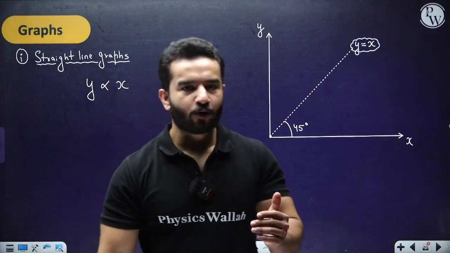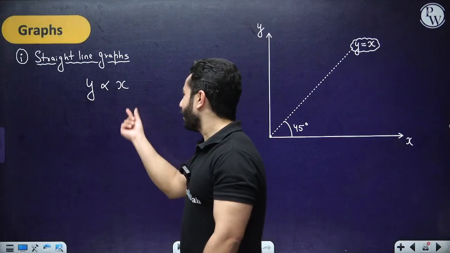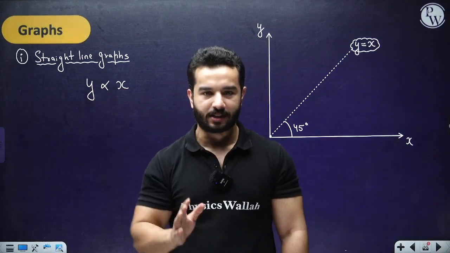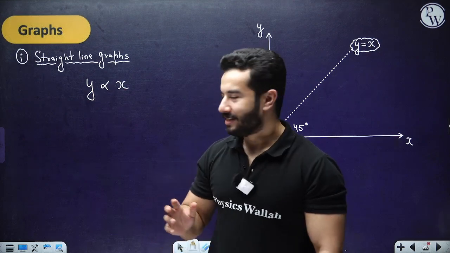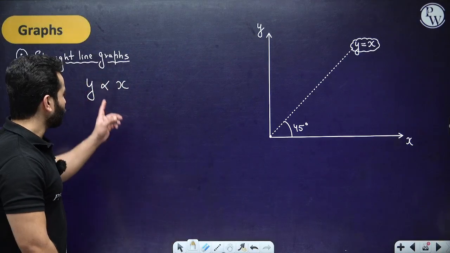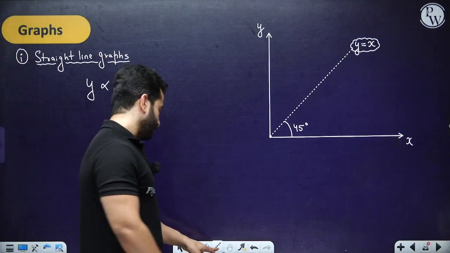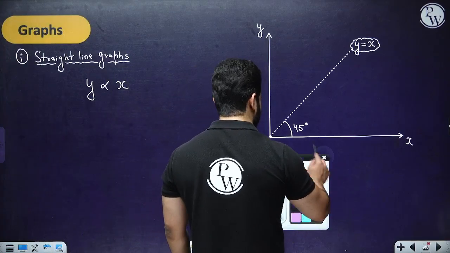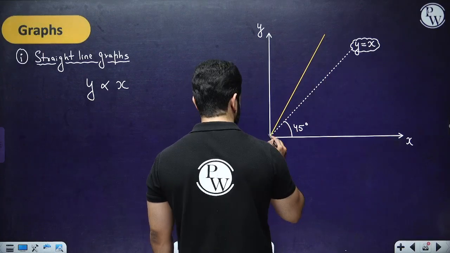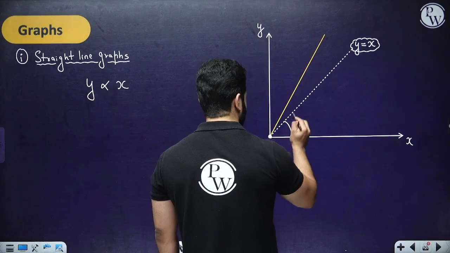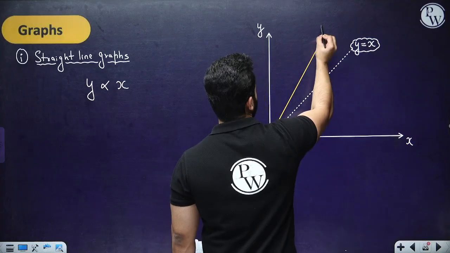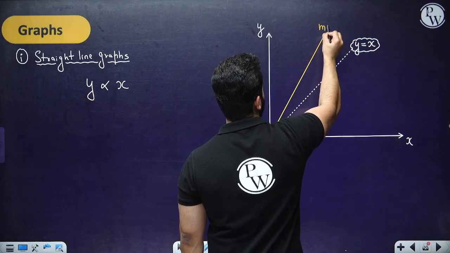In physics we are going to say that as the quantity on the x-axis is increasing, the quantity on the y-axis is also increasing, right? So then we are going to come across a straight line graph, and if the proportionality constant is greater than 1, then the graph is going to be somewhere over here, and in this case the slope is greater than 1.